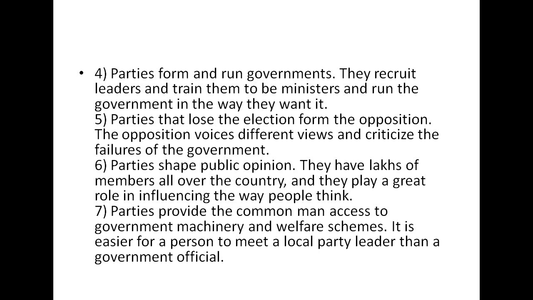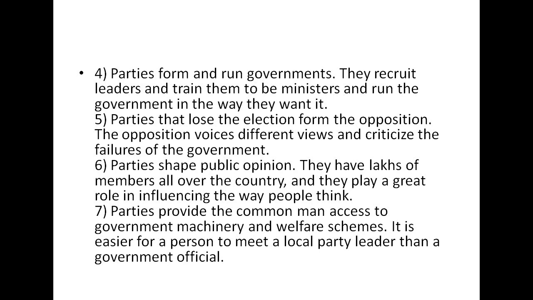Now these parties that lose the election form the opposition. The obvious reason is one party is going to win and the other is going to lose; they are going to be sitting on the opposition side. So whoever loses these elections forms the opposition. They play the part of the opposition party, and the role of the opposition is basically to voice different views and criticize the failures of the government of the ruling party.